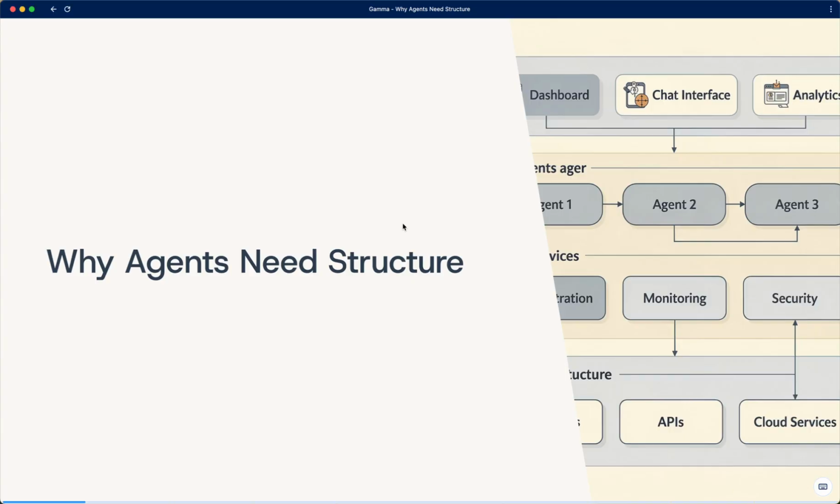Slide 1, Why Agents Need Structure. On this slide, we're framing the core question for today. Why agents need structure in enterprise environments. Without structure, intelligence doesn't create flexibility, it creates risk. This is the foundational idea that explains why Agentforce exists at all.